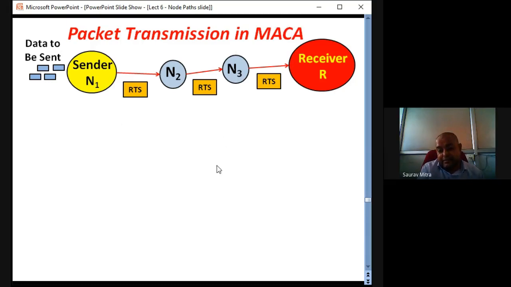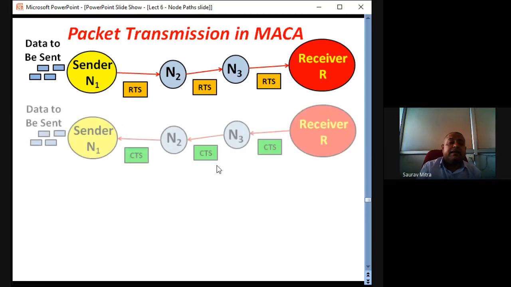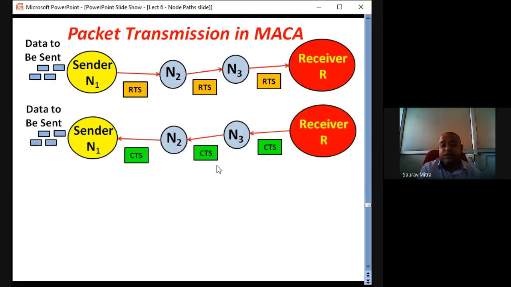or sender N1 is asking R, can I send a packet? Upon receiving that RTS, if the receiver is free and if it can receive the data, if it's in a position to receive the data, because there is a possibility that this receiver is connected to some other links which are some other part and the receiver is busy.